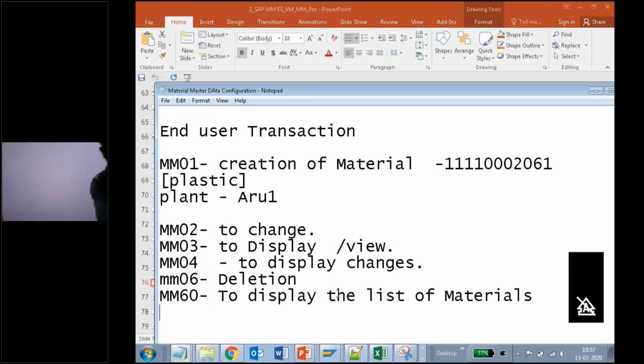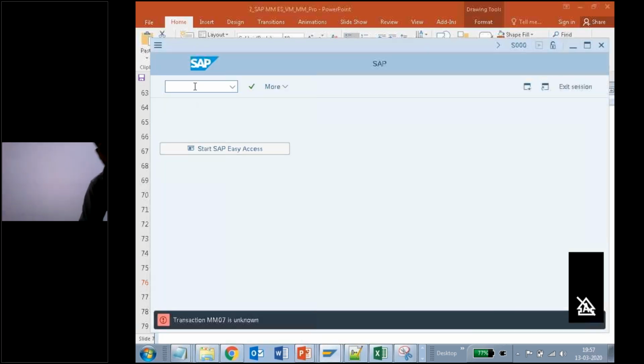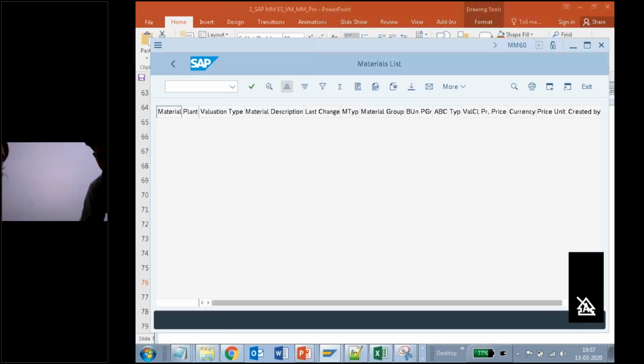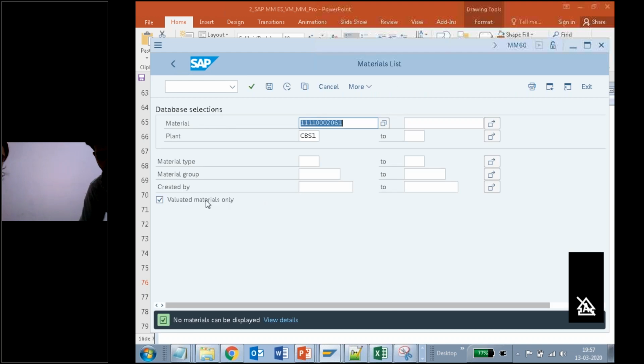How many materials did we create now? Only one. So execute. If you created 10 materials, it would show you the whole list here.